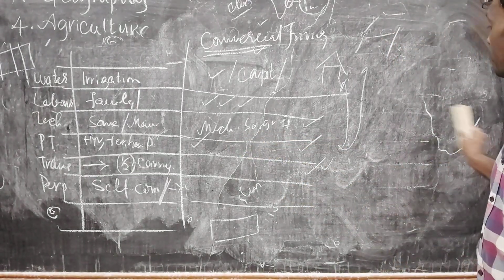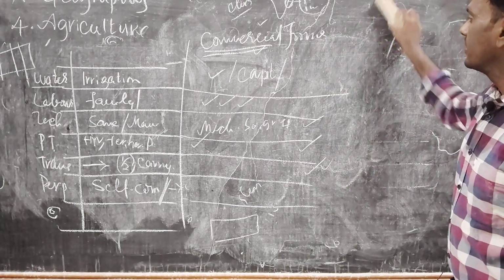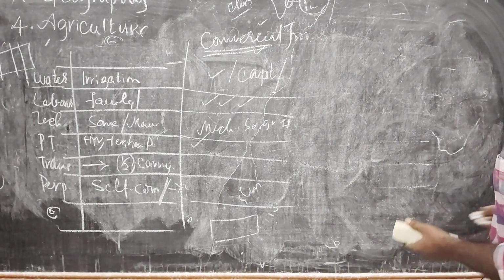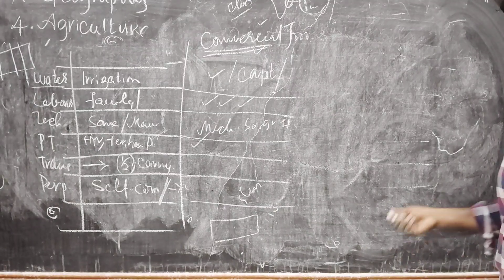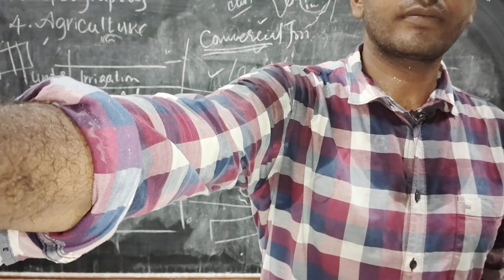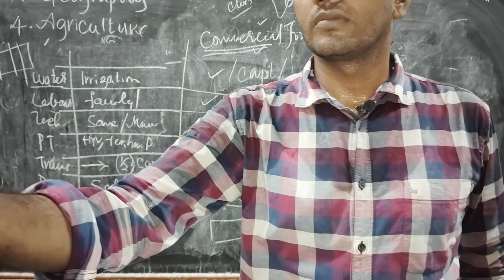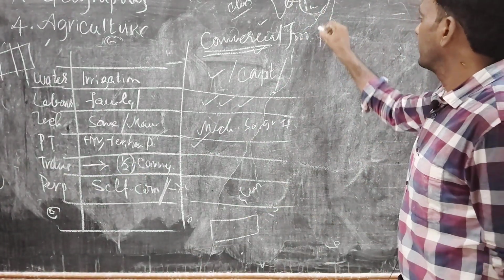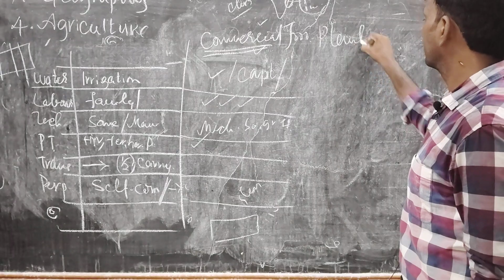Okay, coming to the last one, that is plantation cropping. What is plantation cropping?